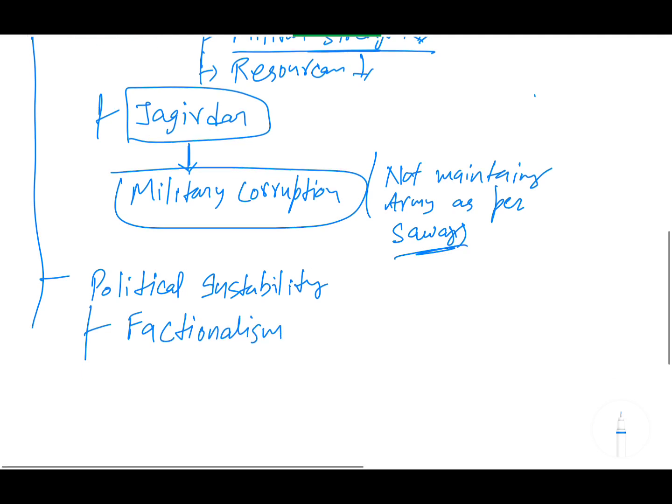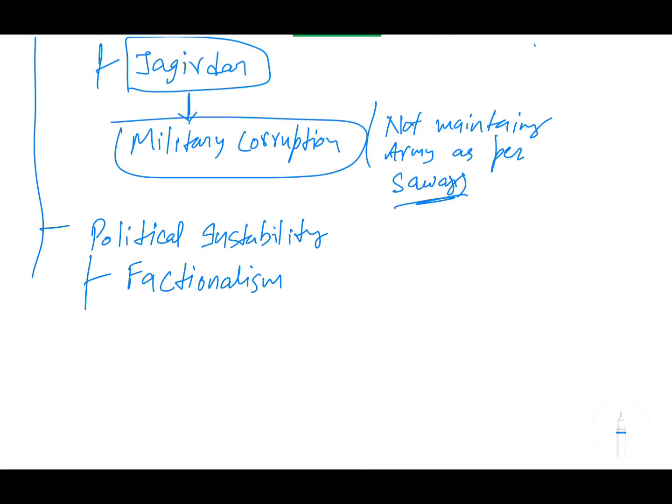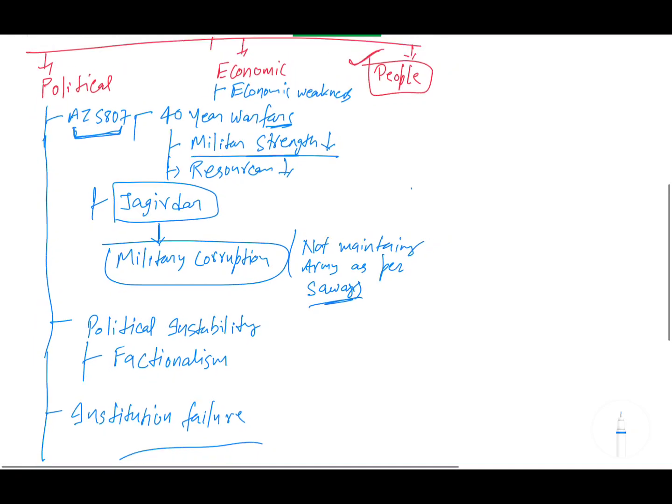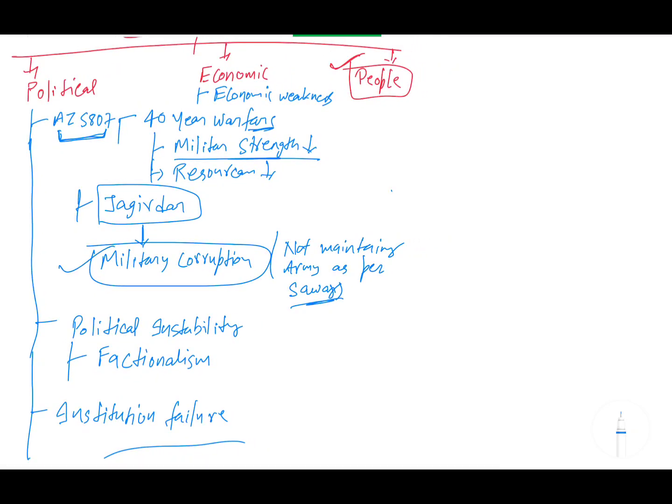So political instability leads to factionalism, and third is institutional failure. So this is the political decline, three points we have seen. Due to the war, military corruption happened, and also political instability that leads to factionalism, and third is institutional failure. Factionalism in layman's terms, you can see it's a grouping inside the Mughal court. So you can consider it as a grouping inside the Mughal court.